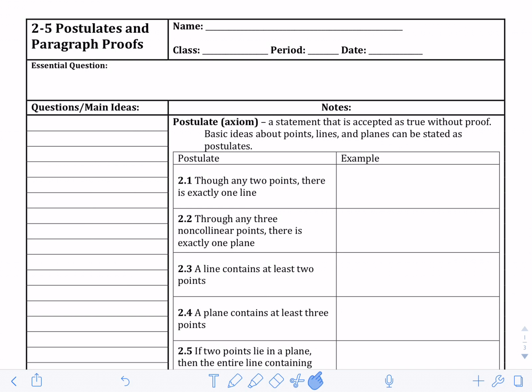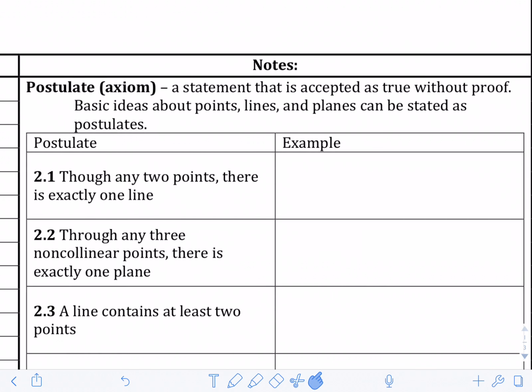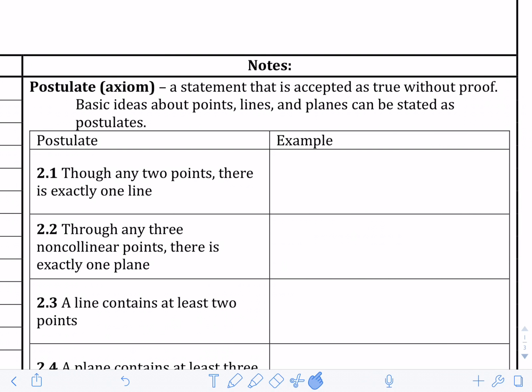All right, this is 2-5 notes. It's going over postulates and paragraph proofs. So here we have a postulate. What it is, is a statement that is accepted as true without proof. Basic ideas about points, lines, and planes can be stated as postulates.